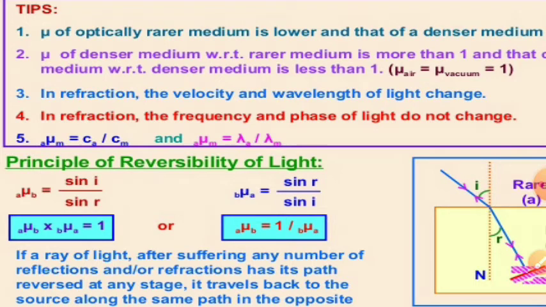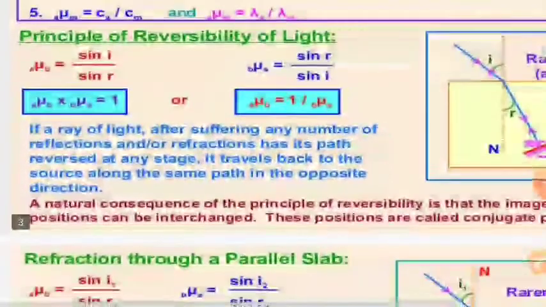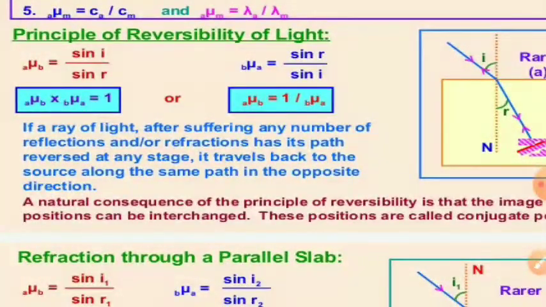Now, in refraction, the velocity and wavelength of light change, but the frequency and phase of light do not change. Now, principle of reversibility of light. If we place a plane mirror in the path of a refracted ray such that the refracted ray strikes the mirror normally, it retraces its path. It goes back on the same path.